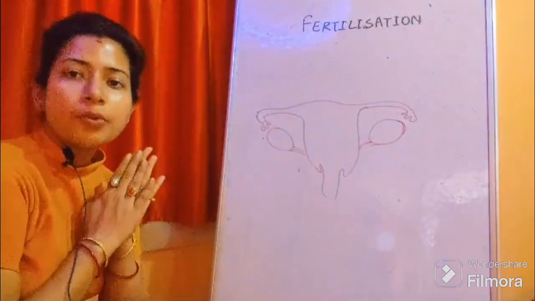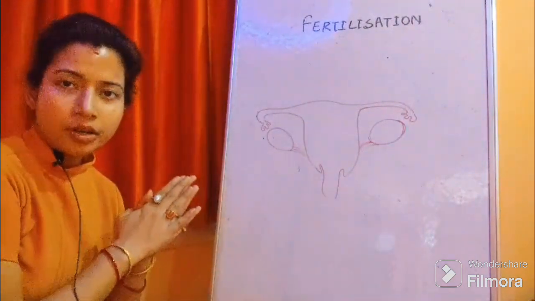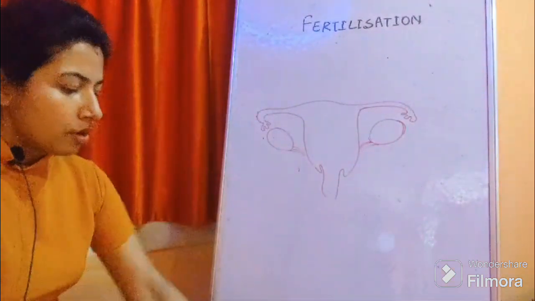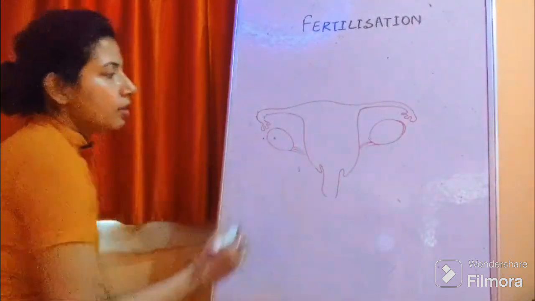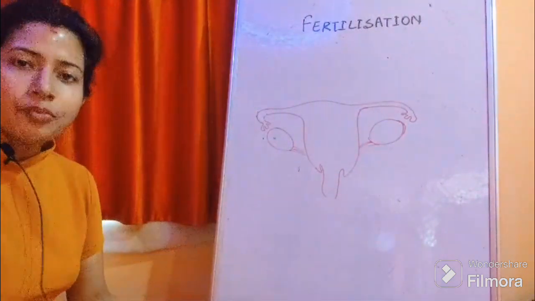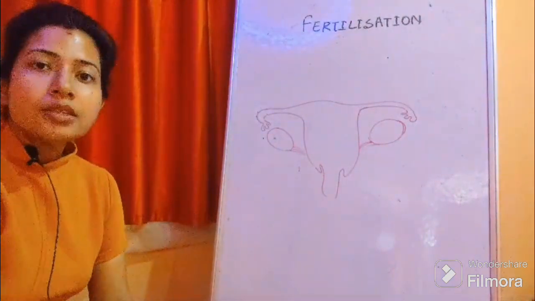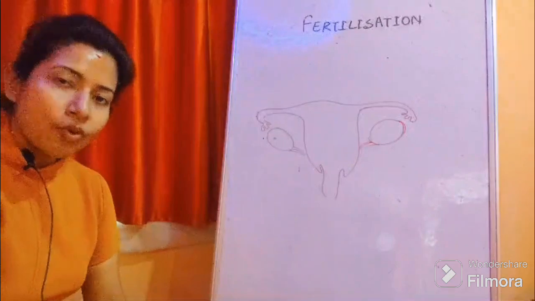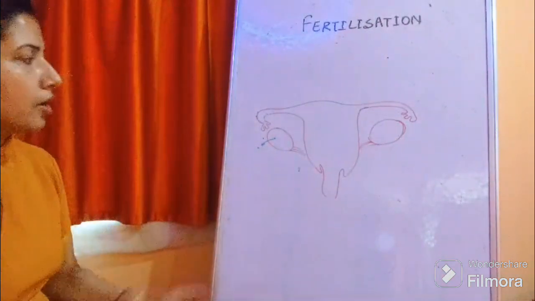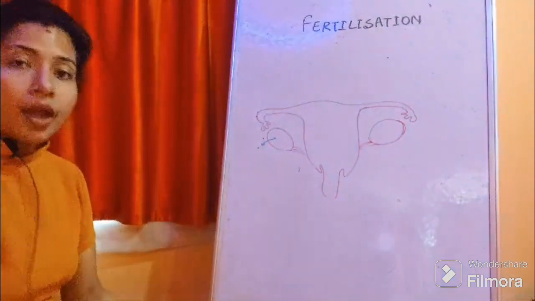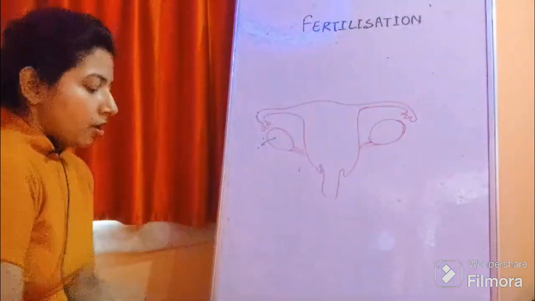This is female reproductive system. You have seen it earlier, in earlier lecture. Now the egg is produced inside the ovary. After production the egg gets matured, and after the process of ovulation this egg gets released from the ovary. So this is the process of ovulation. Now egg gets released from ovary and it enters inside the fallopian tube.